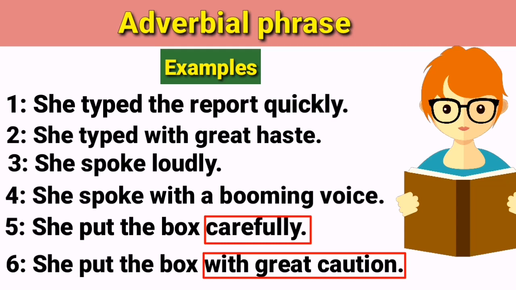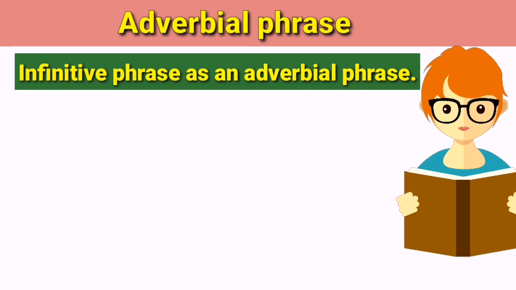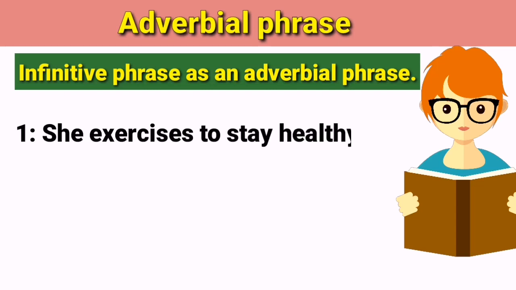The main question is, what group of words can be an adverbial phrase? So you need to remember that a prepositional phrase can also be an adverbial phrase and an infinitive phrase can also be an adverbial phrase. For example, just look at these examples. She exercises to stay healthy.